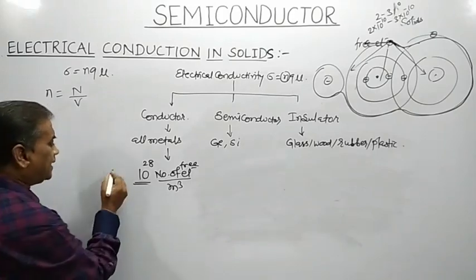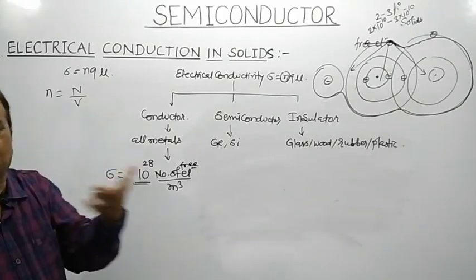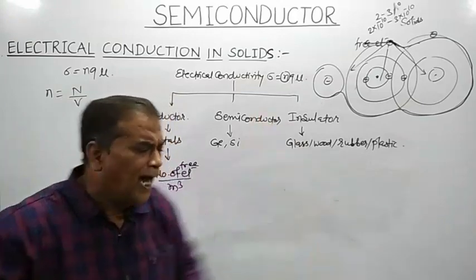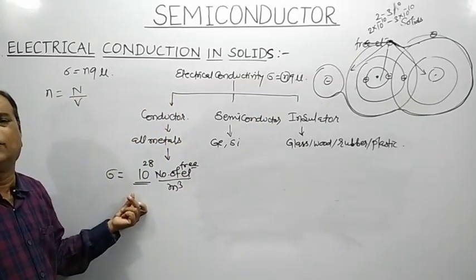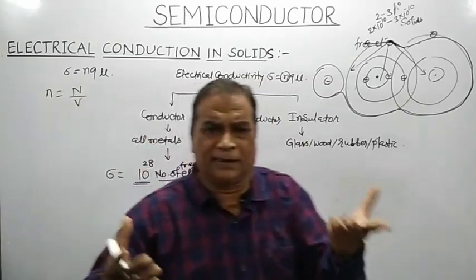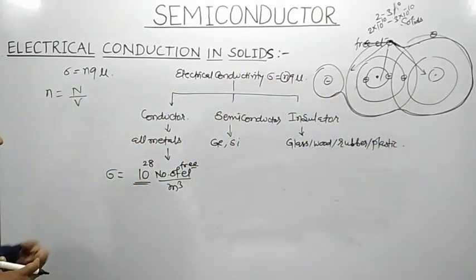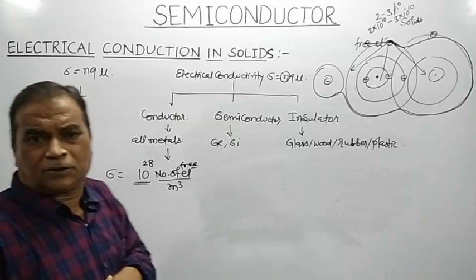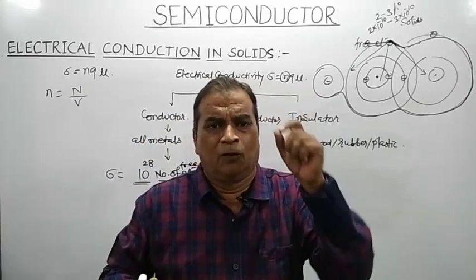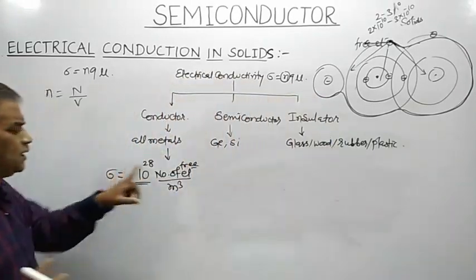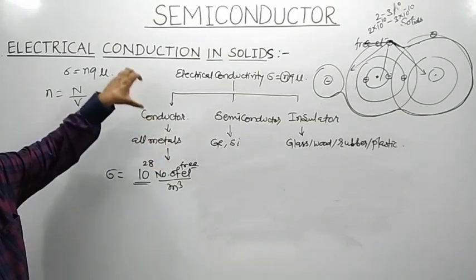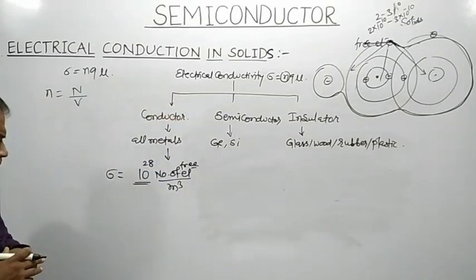It means the electrical conductivity of a conductor is very large, because a large number of free electrons are available for conduction of electricity. So those materials which consist of a large number of free electrons per cubic meter made available for conduction of electricity are called good conductors of electricity.